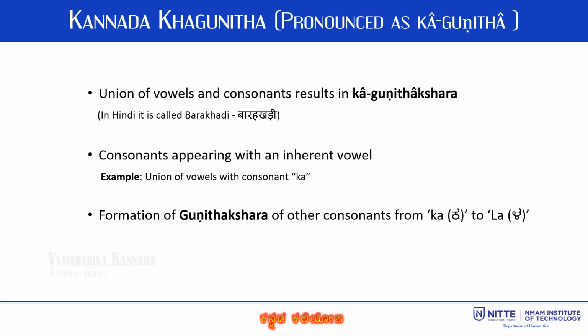Kannada Kagunita is the union of vowels and consonants. In Hindi, it is called Barakhadi. The Kannada writing system involves consonants appearing with an inherent vowel. For example, the union of vowels with the consonant K. When K combines with vowel A, the pronouncing sound remains that of K. In a similar way, Gunitakshara of other consonants from K to L can also be formed. In the next slide, the union of vowels with consonant K is illustrated in the table.